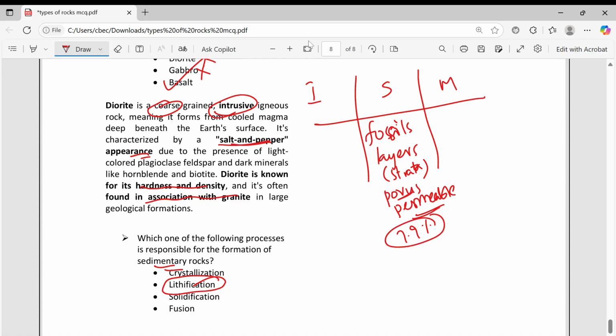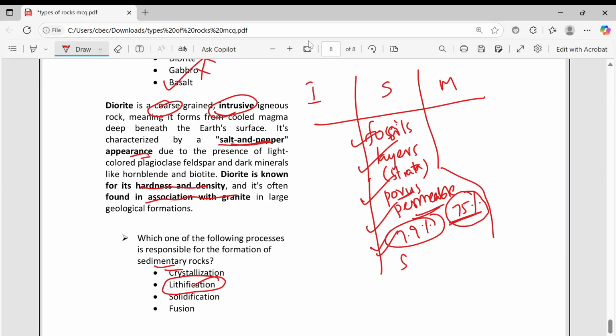But if you take surface, they cover almost 75%. Okay, 73 or 75, remember. You can find fossils here. You can find layers here. These are porous. These are permeable. They are 7.9 only, but they cover most of the earth's surface, 75%. These points you remember, and examples you remember.